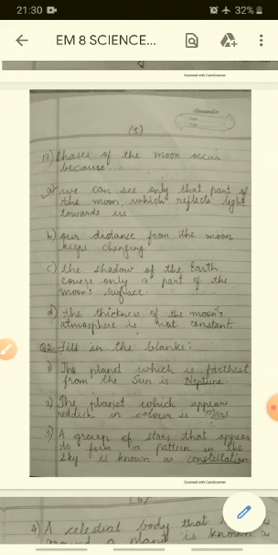Next is, our distance from the moon keeps changing. No, not at all. The shade of the earth covers only a part of the moon's surface. No. The thickness of the moon's atmosphere is not constant. There is no atmosphere on the moon. So the answer for this is, we can see only the part of the moon which reflects lights towards us.